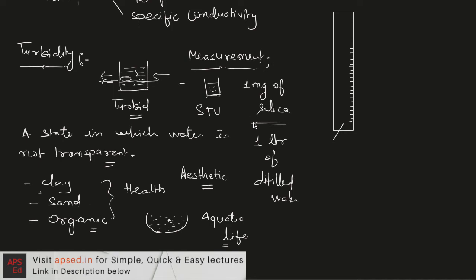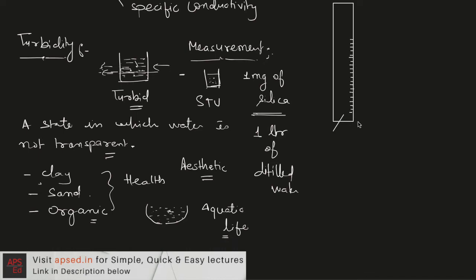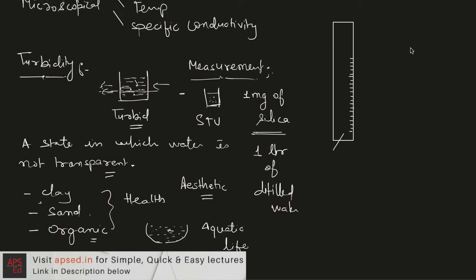The old turbidity meters are based on this standard turbidity unit. The first instrument that we have, the simplest instrument, is the turbidity rod. It is basically a graduated scale, and at the bottom end of this scale we have a platinum needle, and there is a tape connected at the upper part.